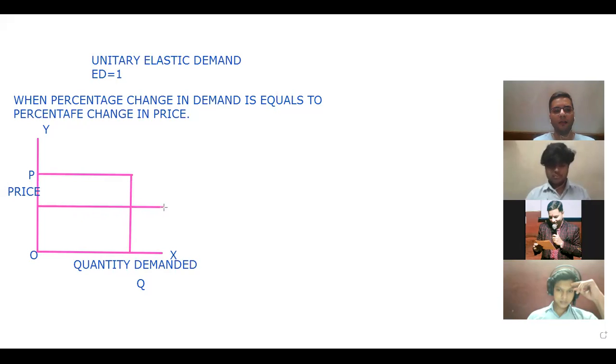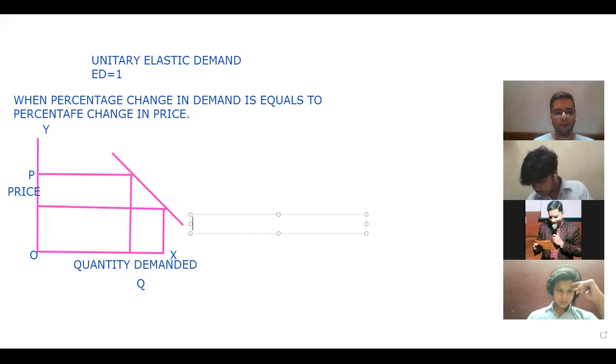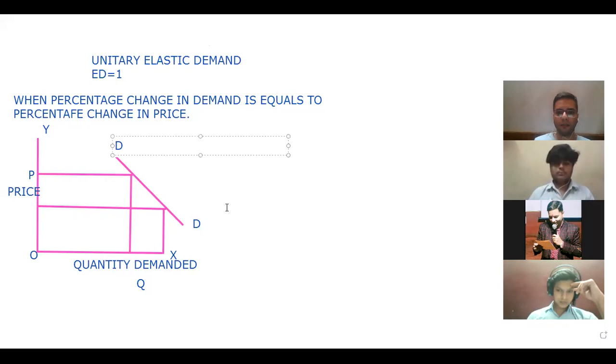How much the demand will increase? The demand will increase in the same way as the price is falling, which means it will be like this only. That means this is your demand curve. ये हमारा demand curve होगा. We have put the name demand curve here. Is it clear to everyone? यानी कि the percentage change in demand is just equals to the percentage change in price. That is known as elasticity of demand. उसे हम बोलते हैं unitary elastic demand.